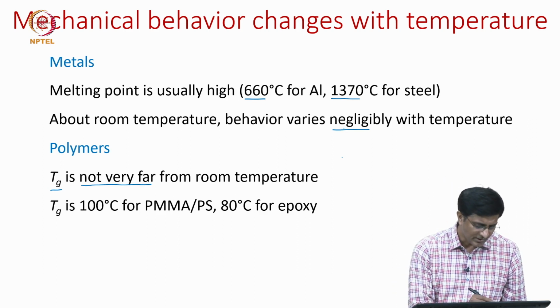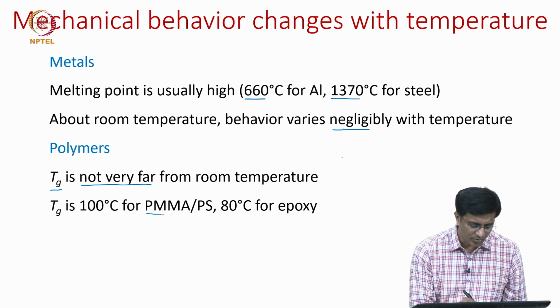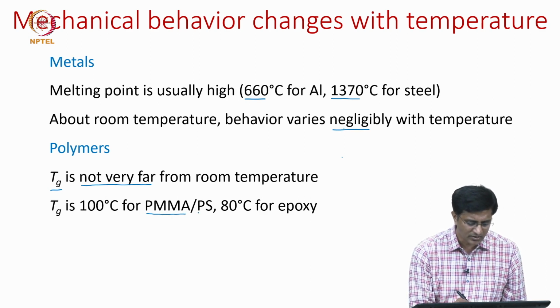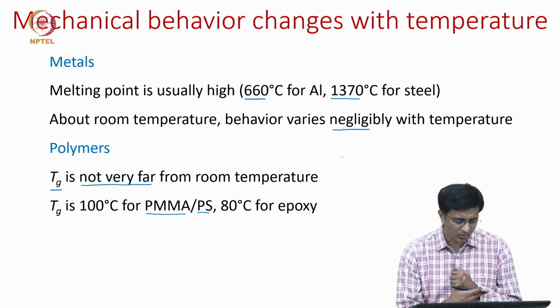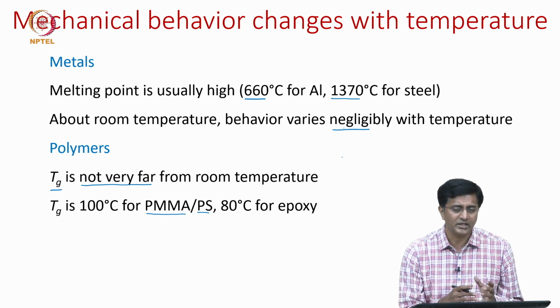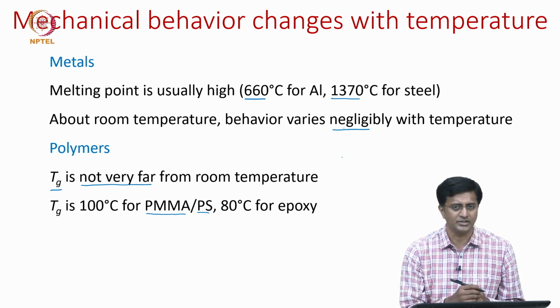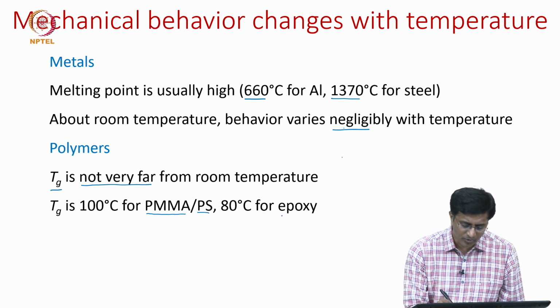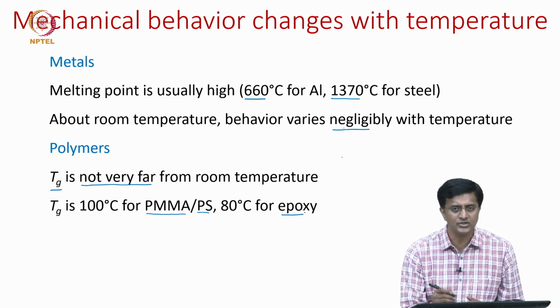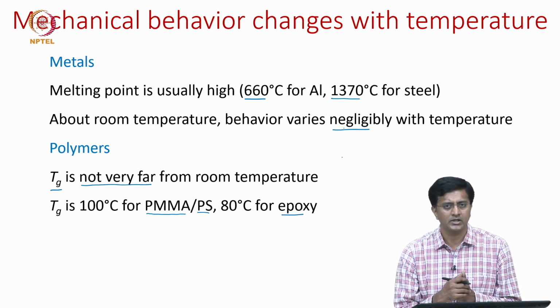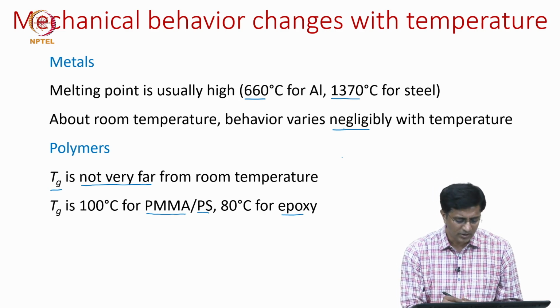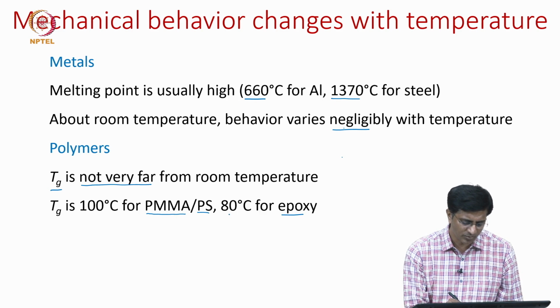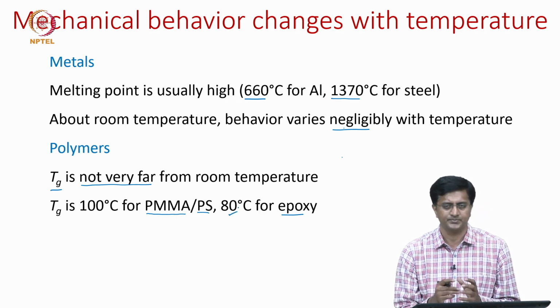For example, for PMMA, which is plexiglass, or polystyrene or thermocol, the Tg is around 100 degrees centigrade. But for thermoset polymers like epoxies, which are mostly used in structural applications, the Tg ranges, but on average it is about 80 degrees centigrade.